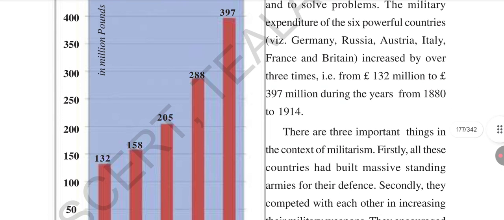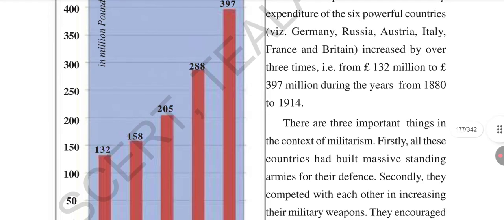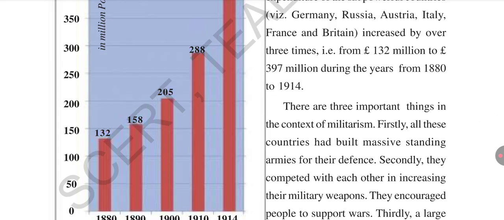Firstly, all these countries had built massive standing armies for their defense. What did they build first? Massive standing armies. They recruited so many soldiers for defense. Secondly, they competed with each other in increasing military weapons.